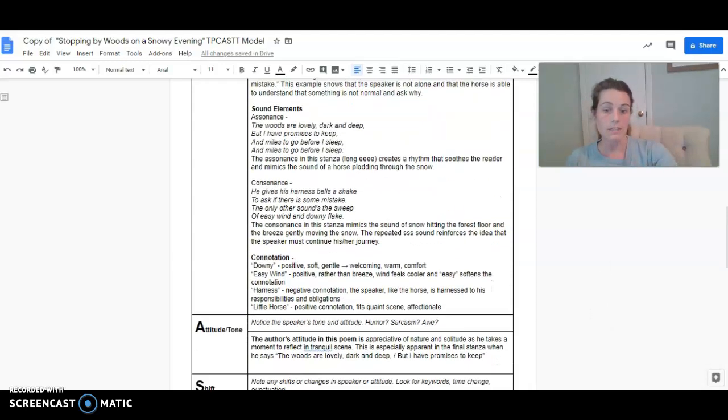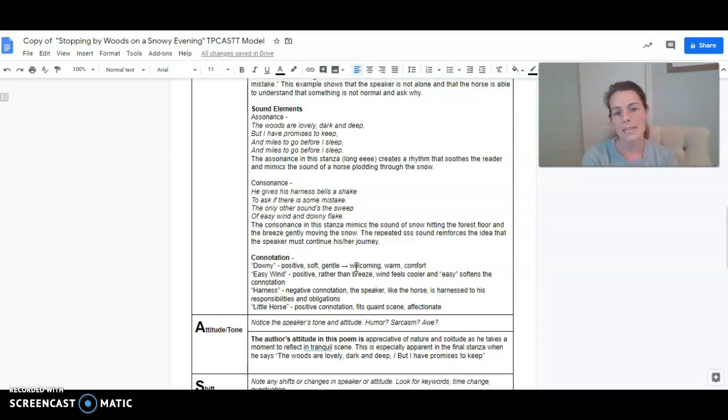And then here in this last section, this is where we found words that we thought had connotative meanings. So downy, we thought downy was a very positive word, and it meant something was soft and gentle, maybe welcoming and warm. So it gave this poem about a chilly, cold evening a sense of warmth, because if you think about little chickens or little ducks, they all have these little downy feathers and they're very warm and very soft, and we could picture snow floating down.